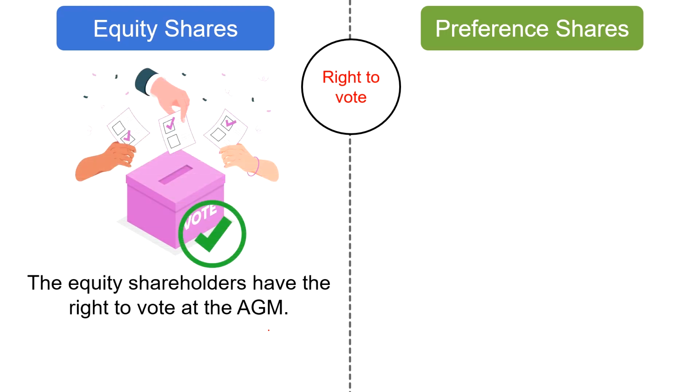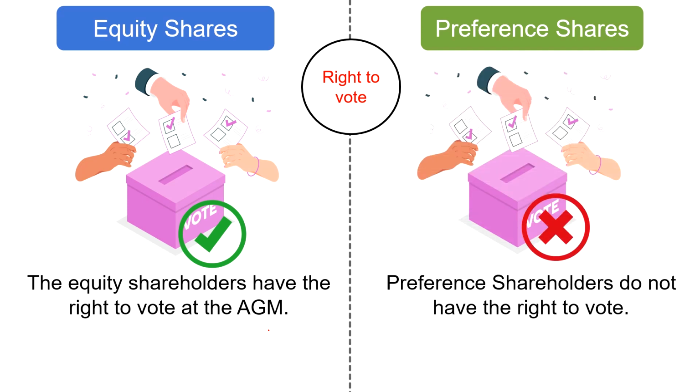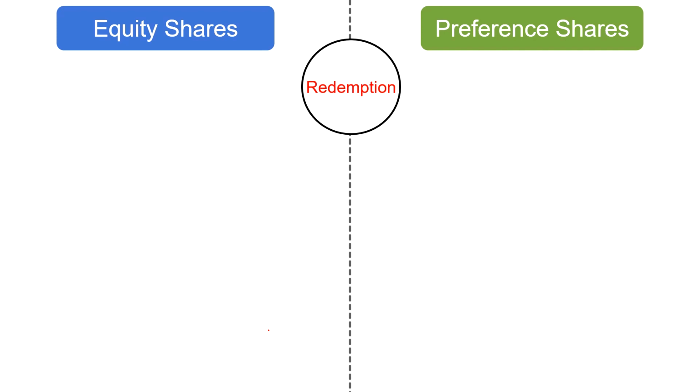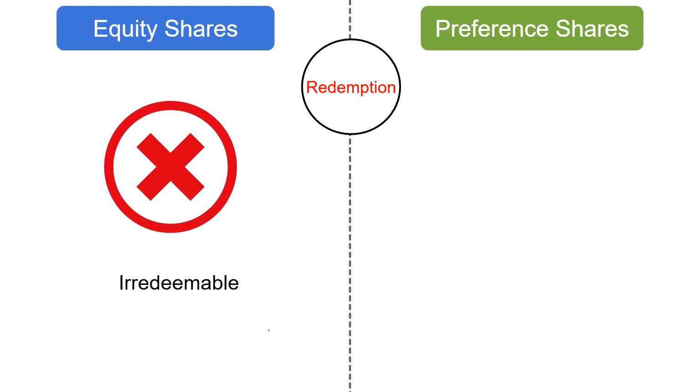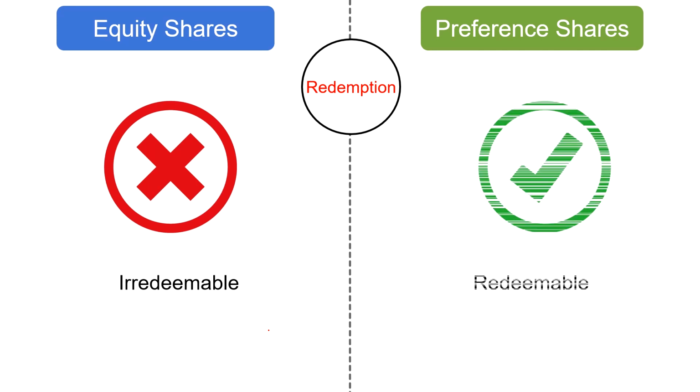Next, right to vote. The equity shareholders have the right to vote at the AGM, as against preference shareholders do not have the right to vote. However, they may be provided voting rights in special circumstances. Next, redemption. Equity shares are irredeemable. However, as per the Companies Act 2013, the redemption of equity shares can be done under a scheme concerning the reduction of capital or buyback of shares. On the other hand, preference shares are redeemable during the lifetime of the company.